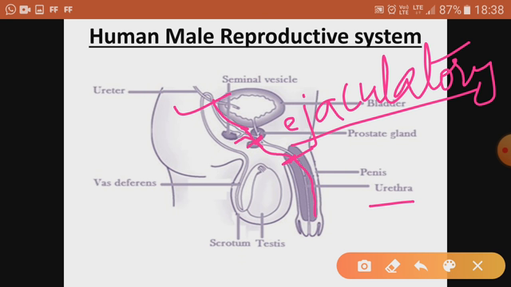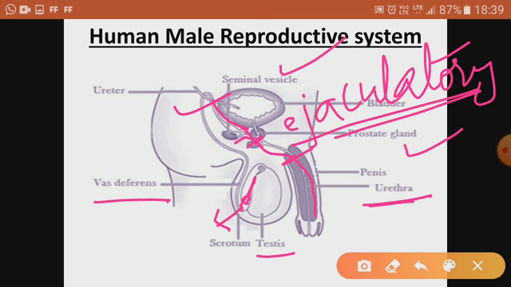Now different ducts were there. Initially which duct? The epididymis, the coiled duct, then the sperm duct or vas deferens, then comes the ejaculatory duct, and at the end it is the urethra. So these are the ducts. What are the glands associated? The seminal vesicle and the prostate gland. What is the main organ? The main organ is the testis. So I hope you understood the topic. Thank you very much. Revise it well. Read NCERT.